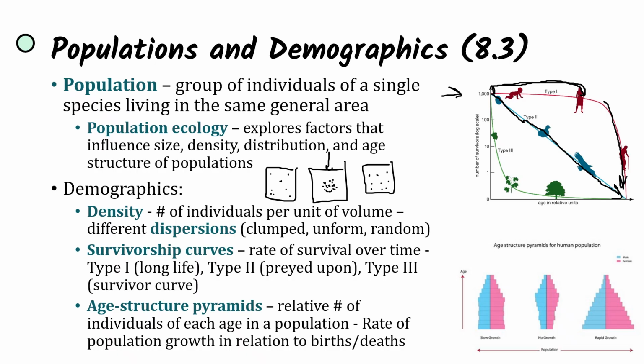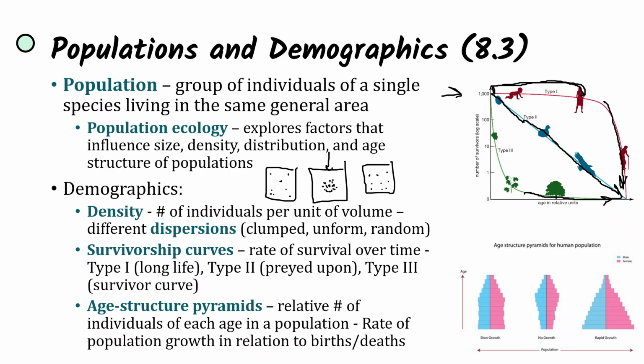And type 3 is like the survivor curve. There's a very low chance of making it into adulthood, of making it into maturity. But once that happens, then there's going to be a long life. So there aren't very many individuals that are going to be making it past a certain age. But once individuals do make it past that age, then they are going to be able to survive for much longer.